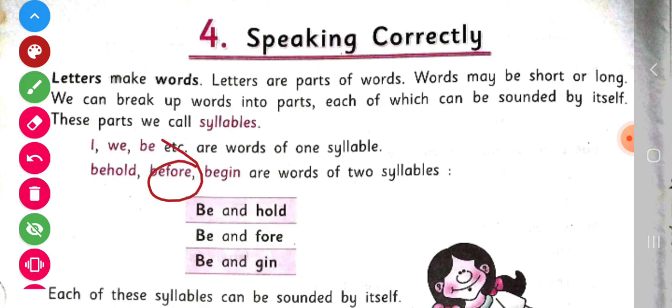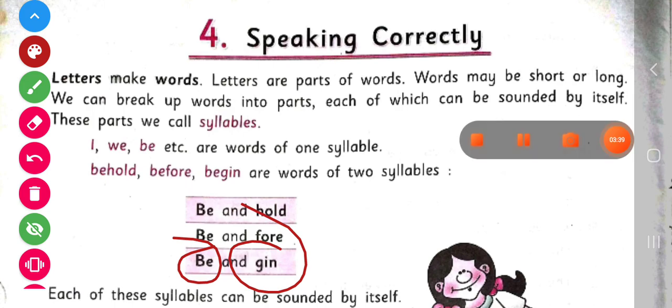Like this, before. This word also has 2 syllables: be and for. And next, begin also has 2 syllables: be and gin. Means the word begin has 2 syllables. Okay, children, each of these syllables can be sounded by itself.